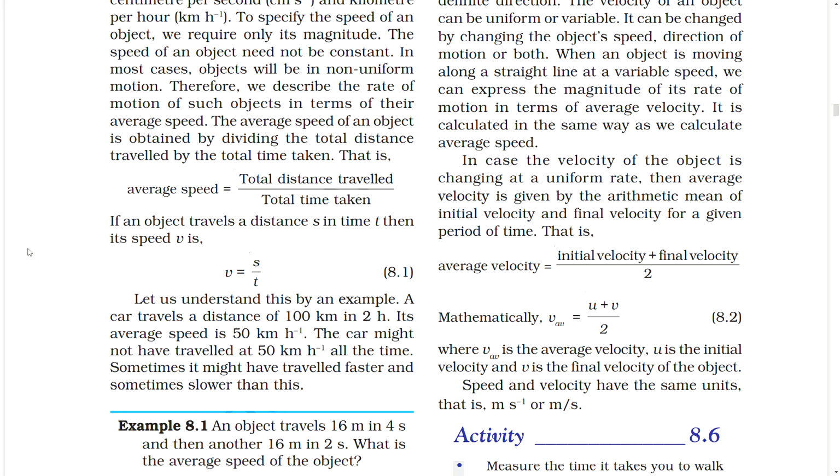A car travels a distance of 100 km in 2 hours. Its average speed is 50 km per hour. The car might not have traveled at 50 km per hour all the time. Sometimes it might have traveled faster and sometimes slower than this.